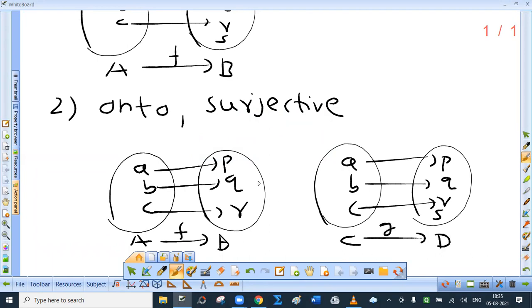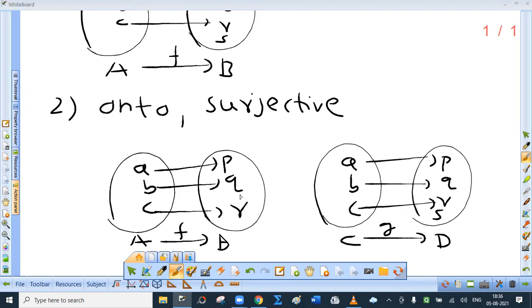So both f and g are functions and clearly they are 1-1 functions. But function f is onto and function g is not onto. Why? Because in case of an onto function, the range is the codomain itself. Can I say in case of function g that the range is the codomain? No, the range is a proper subset of codomain D. The element S is not at all associated. So this is the definition of an onto function, that is, a surjective function.